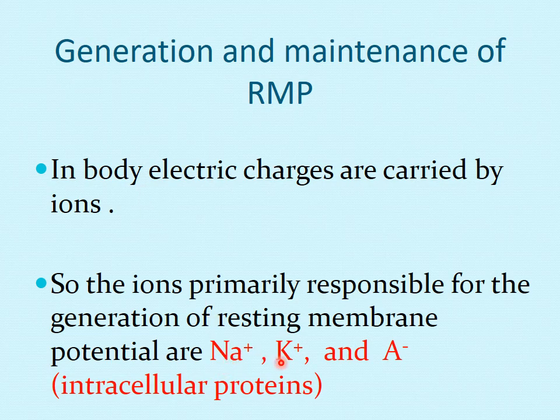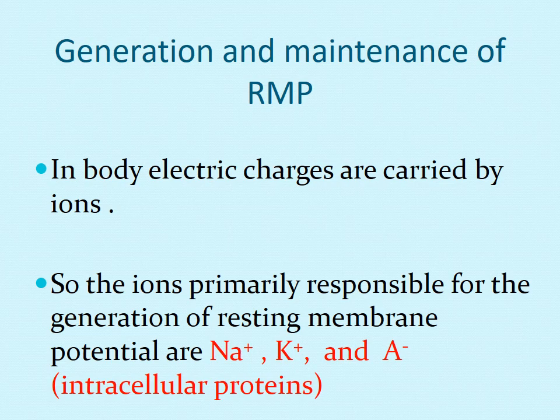So, we said that the electrical charges are carried by the ions, and the two key ions which are responsible for the generation of resting membrane potential are sodium and potassium. The concentration difference of these ions is different in ECF and ICF, and intracellularly there are proteins which are negatively charged, which remain in the cell, which cannot cross the membrane. Okay, so we will discuss how this works. These negative charges we have denoted as A negative.